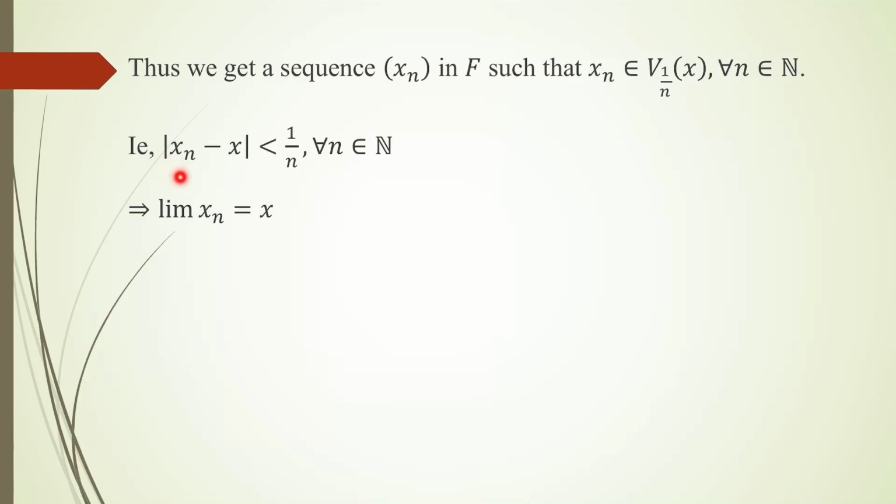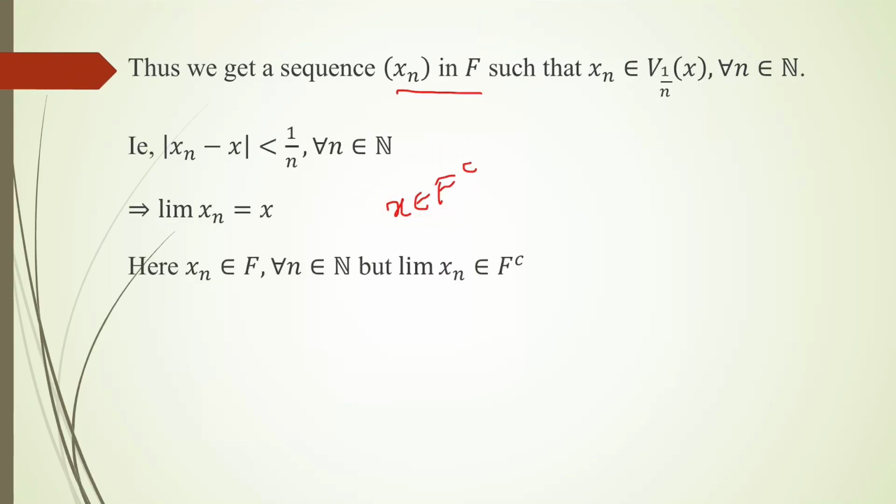So we can say that the limit of xn is nothing but x. Here every xn is in F and x was in F complement. By our assumption, every convergent sequence in F has limit in F itself. Here from F we got a convergent sequence, but its limit lies outside F.